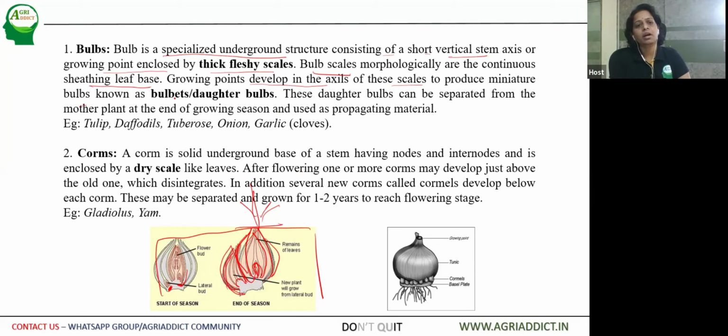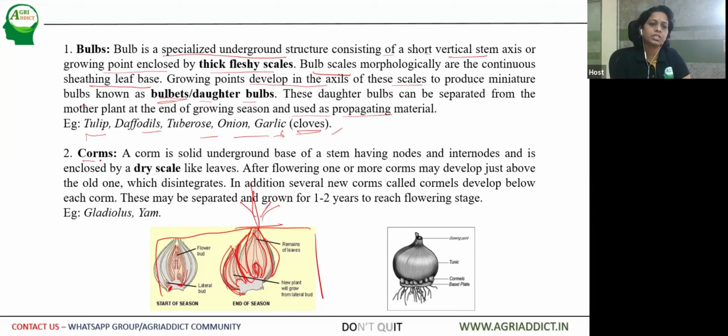These are also known as bulblets or daughter bulbs. These can be separated from the mother plant after the growing season and used as propagating material. Examples here are flowers like tulip, daffodils, tuberose, and vegetables like onions and garlic. In garlic, each bulblet is called a clove.